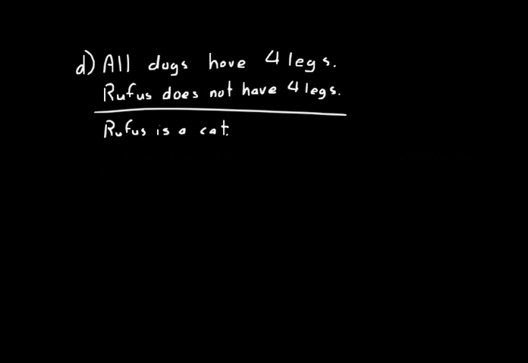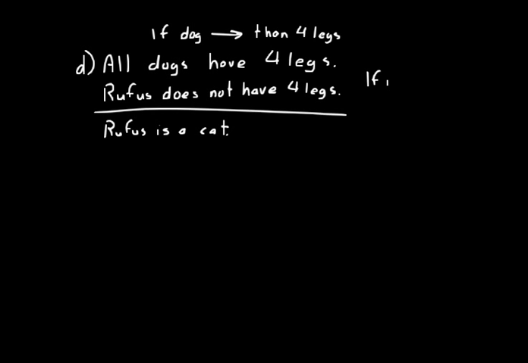Let's do one more. All dogs have 4 legs. Rufus does not have 4 legs. Conclusion, Rufus is a cat. Is that a valid or invalid argument there? Well, let's use our contrapositive to help us understand this. And remember, we can always make the major premise into an if-then statement. We could just say, if dog, then you put an arrow and you say then 4 legs. Think about the contrapositive to that.